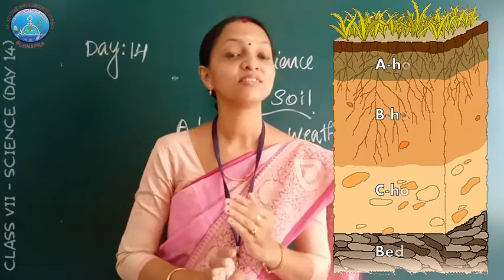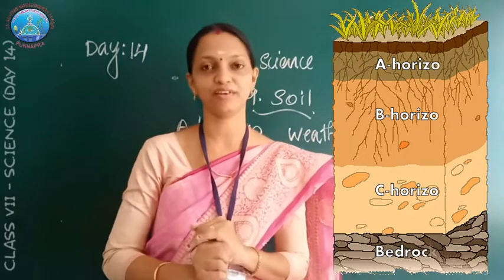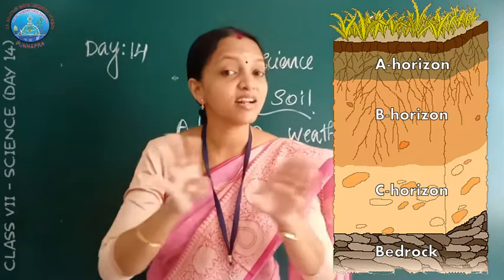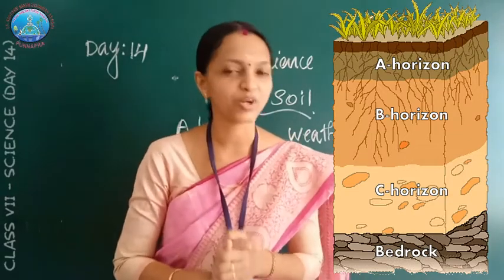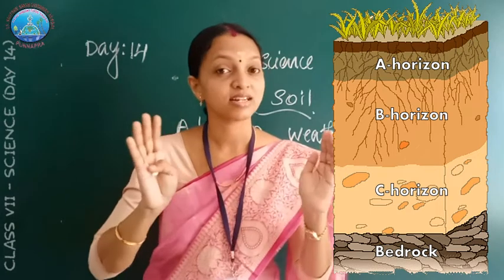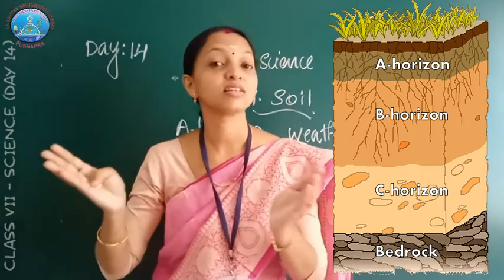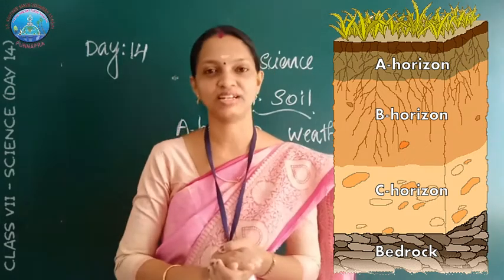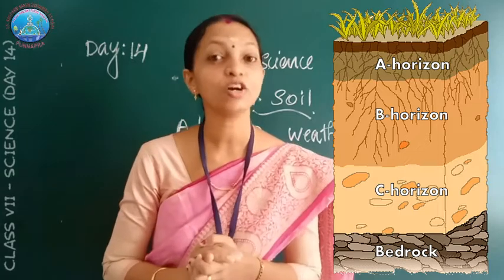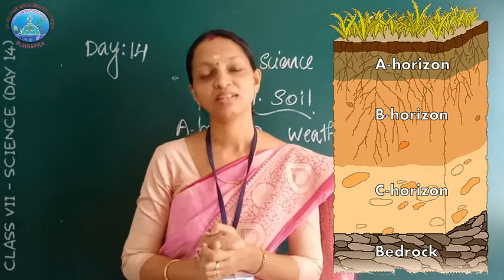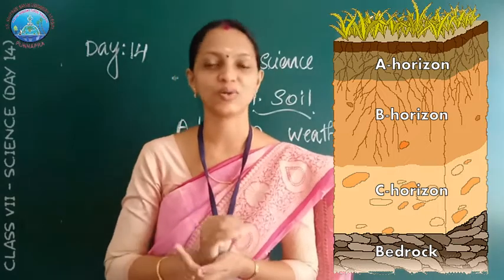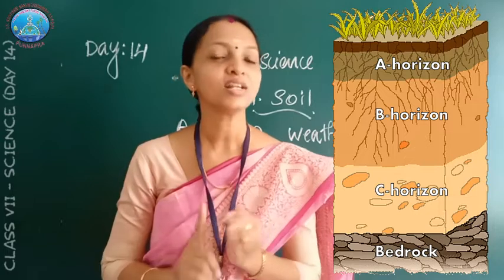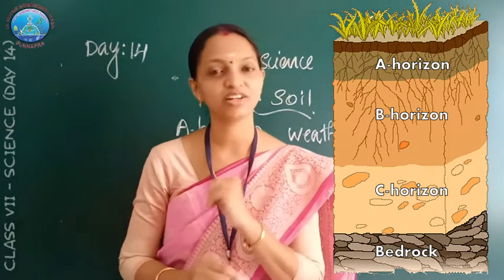Next we studied the soil profile. What is a soil profile? A vertical section through the different layers of the soil is called the soil profile. These different layers vary in their size, shape, color, depth and chemical composition. These layers are called horizons. There are four layers: A horizon, B horizon, C horizon and last one bedrock.